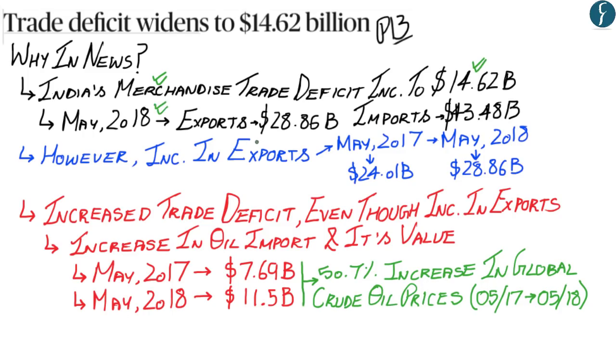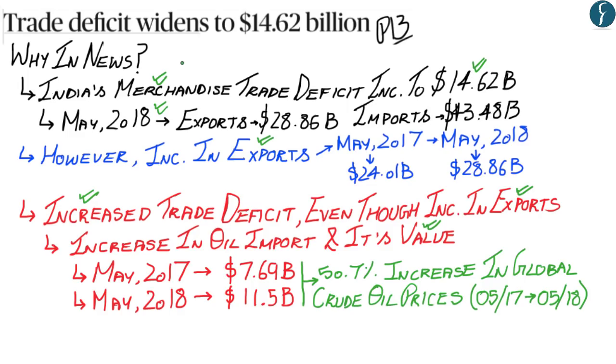But however, there has been an increase in the value of exports from India on a year-on-year basis. And the reason why there has been an increased trade deficit, even though there has been an increase in exports in India, is because of the increase in the oil import and increase in the global oil prices, wherein between May of 2017 and May of 2018, there was a 50% increase in the global crude oil prices, which led to an increased trade deficit for India, even though there has been an increase in exports from India.